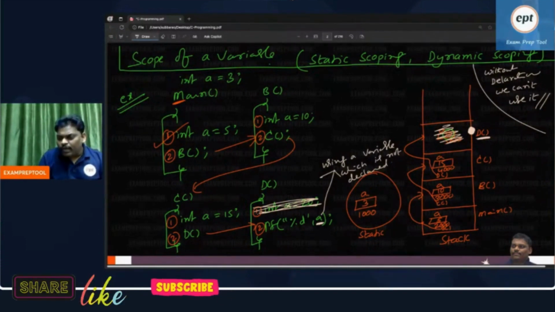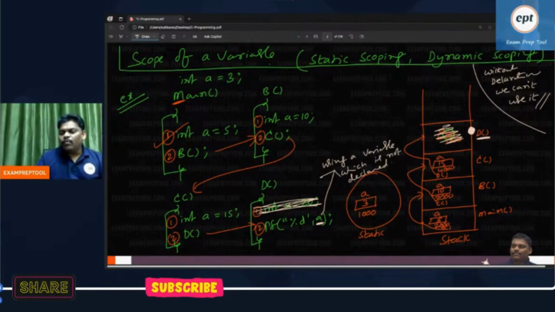Are you getting? Type here. If you don't type, how will I know? Are you getting or not? If you don't type, how will I know, yaar, whether you are getting or not?